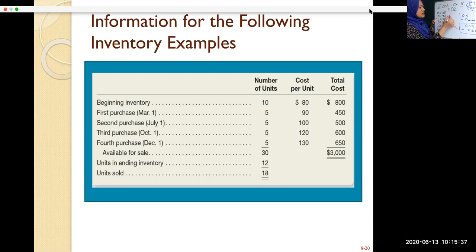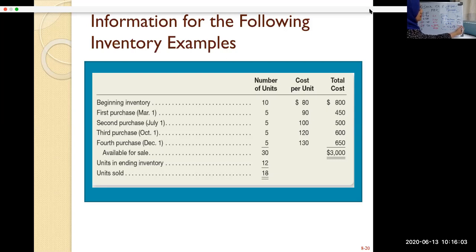So this is your closing stock under FIFO. What is your closing stock? 200 plus 600 plus 650. Then you get 1450 as your closing stock. So remember that this formula is still the same. You have goods available for sale of 3,000 and your closing stock of 12 units under FIFO would be 1450.